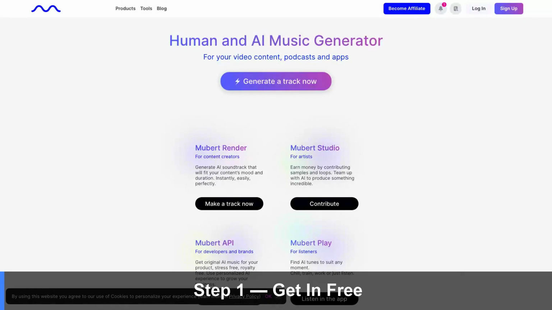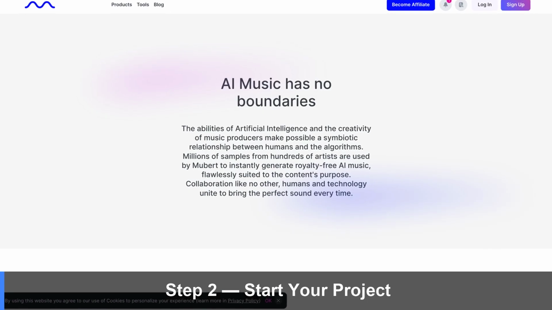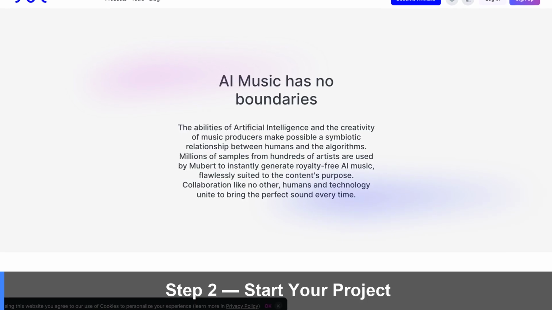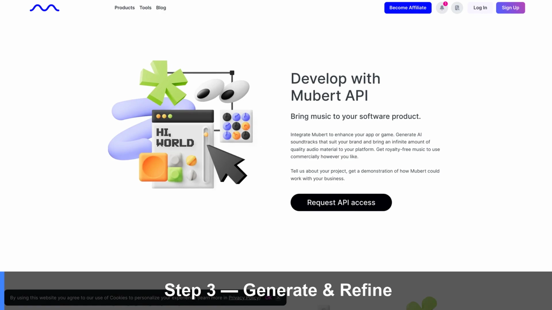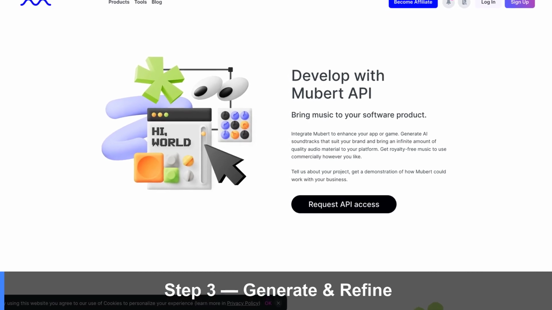Let's actually use it. Go to the Mubert website and sign up. You can log in with Google in a few seconds, and the free plan needs no credit card. Once you're in, you start your project the same way you saw in those examples. You describe what you want in plain words, or upload your own file to work from. Hit generate, and Mubert does the heavy lifting in seconds.